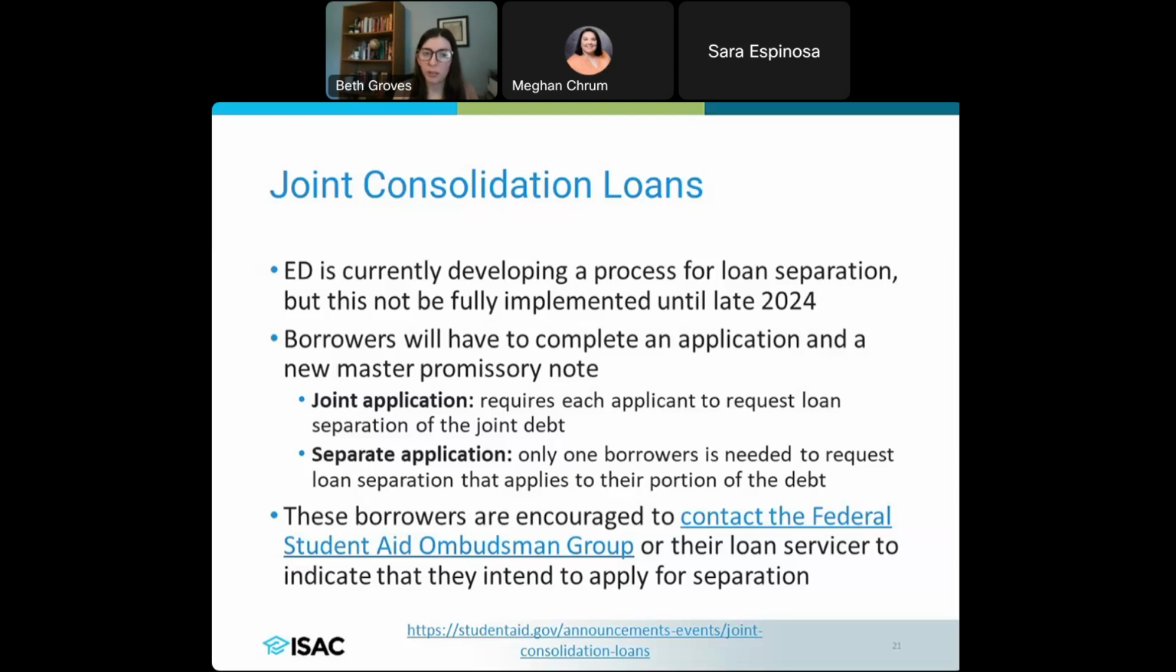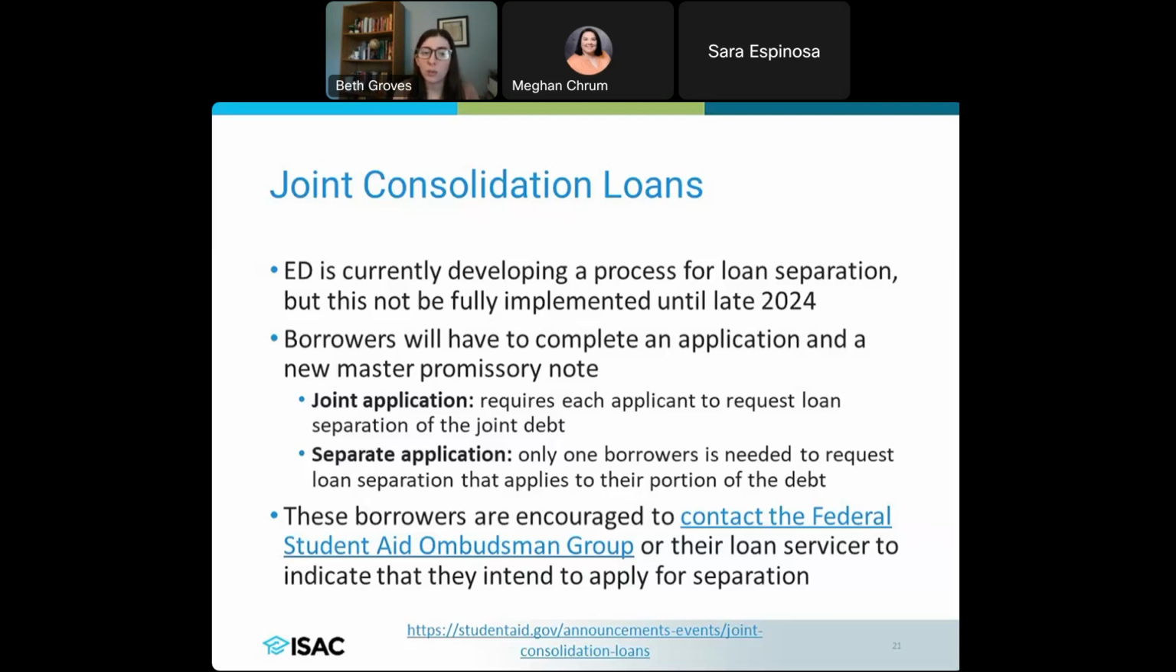If it's a joint application, so both people who have the consolidated loan want to separate it together, they're both agreeing to do this, then both applicants are going to have to request that loan separation. If it is a separate application, so just one person wants to separate, just one borrower needs to request it, and it's just going to apply to their particular portion of the debt.